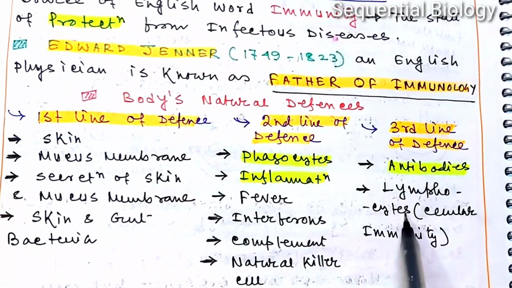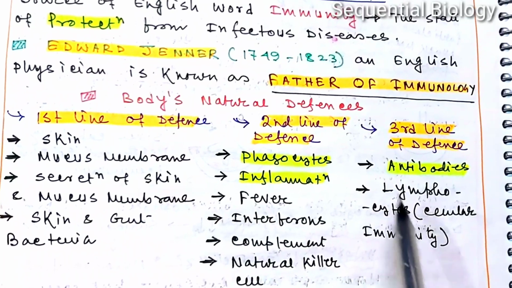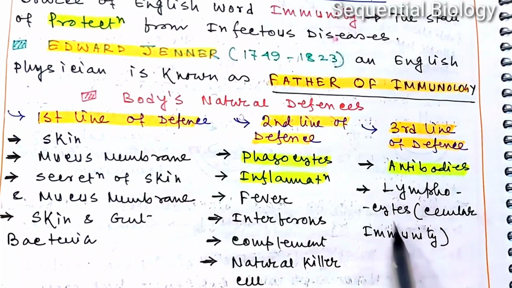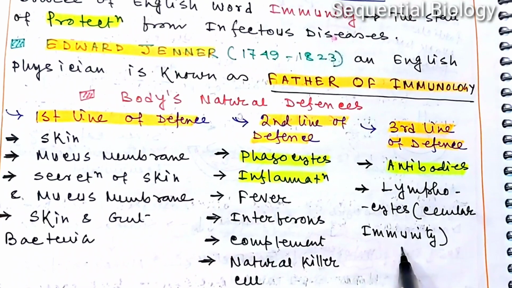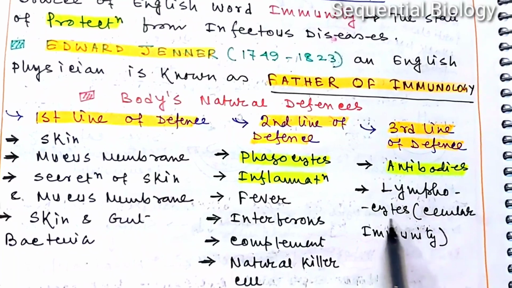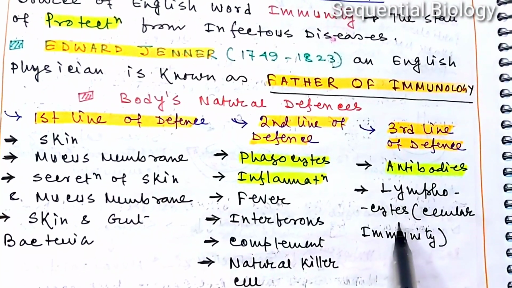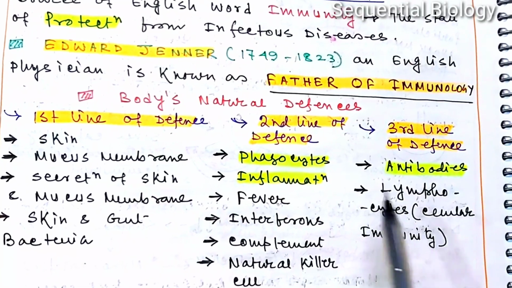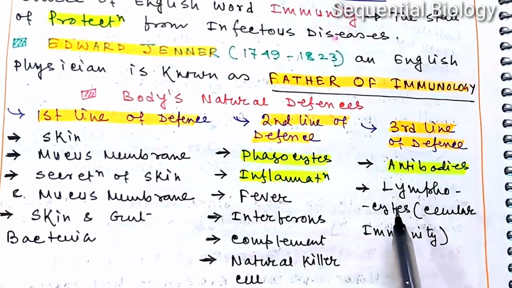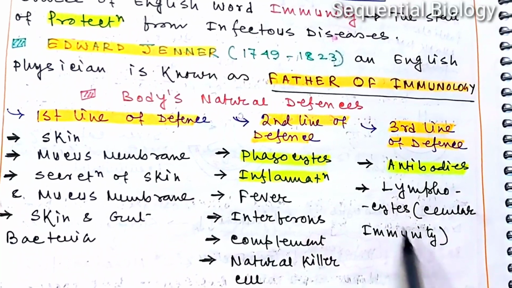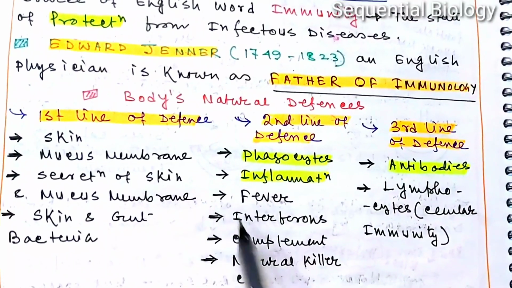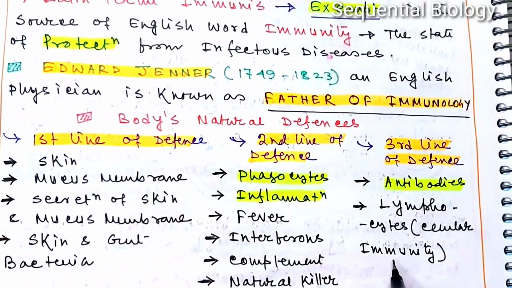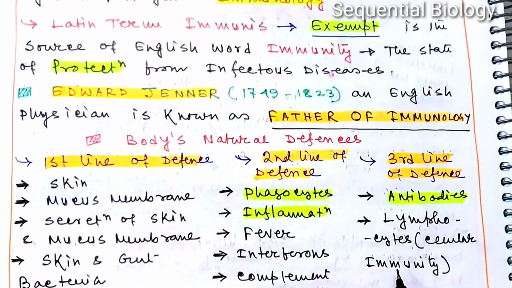Apart from this, the T lymphocyte causes cellular immunity, and T lymphocytes are usually of two types: the helper T cell and the cytotoxic T cell. The helper T cell secretes cytokines, and these cytokines cause the elimination or death of many pathogenic microorganisms. Also the TC cell, or cytotoxic T cell, causes the death of many cancerous cells. So these are the different lines of the defense mechanism, and with their help we are protected from many pathogenic microorganisms.